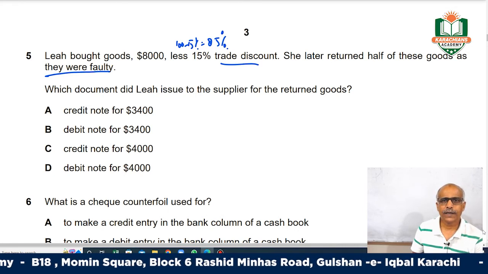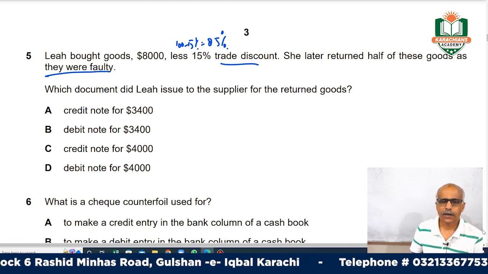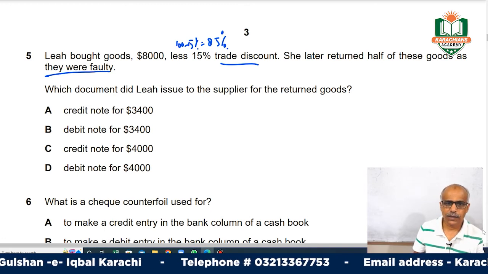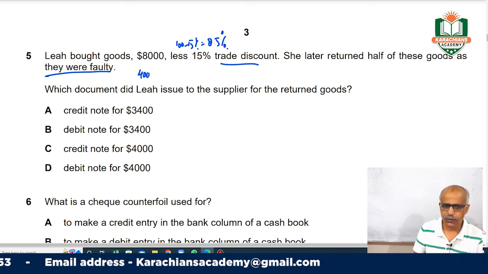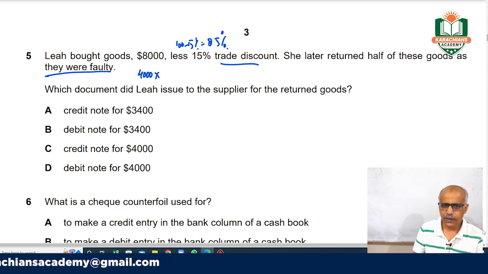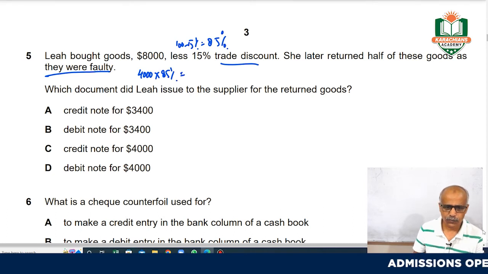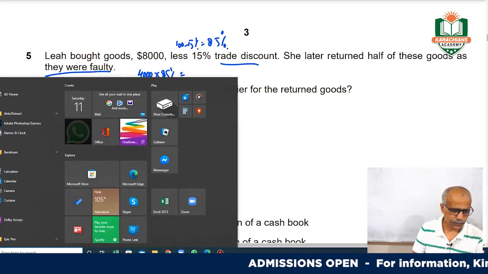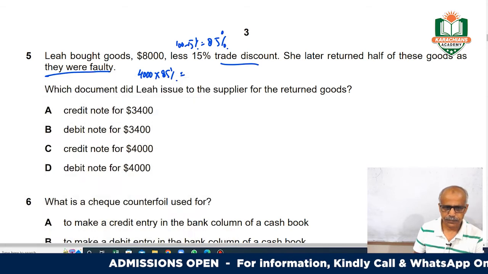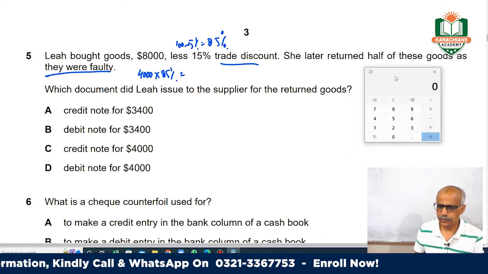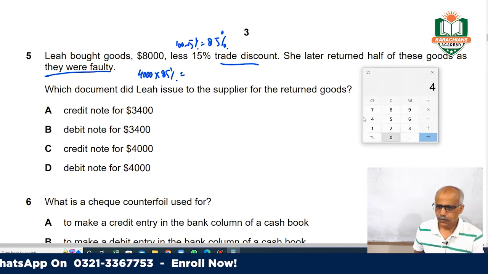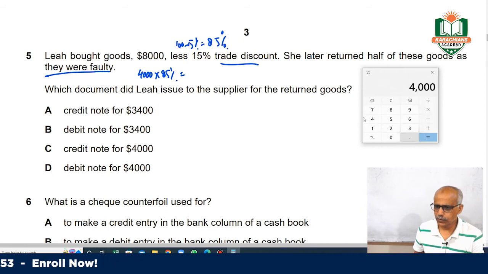So the entry is always made net of trade discount, right? 50% of this would be 4,000, and 4,000 multiplied by 0.85 is 3,400.